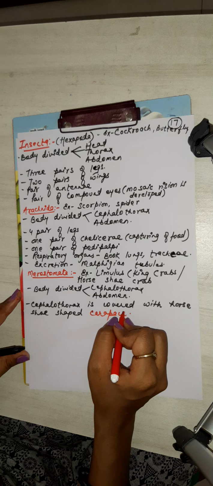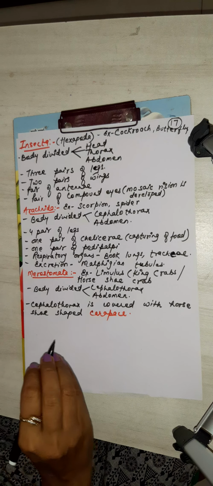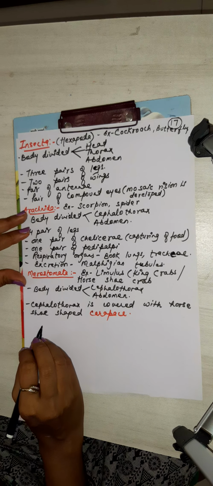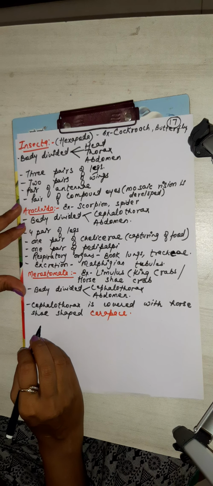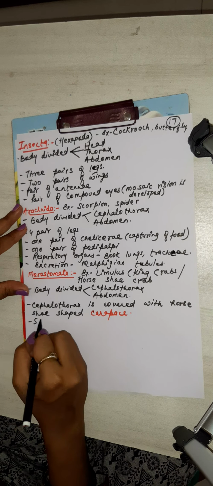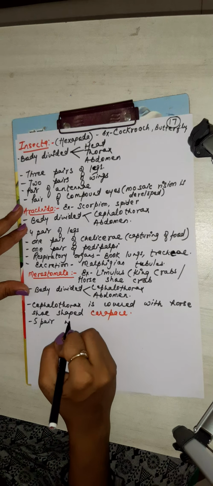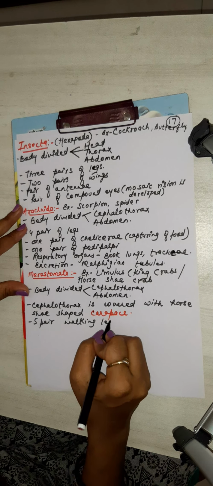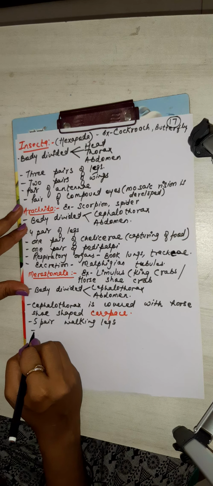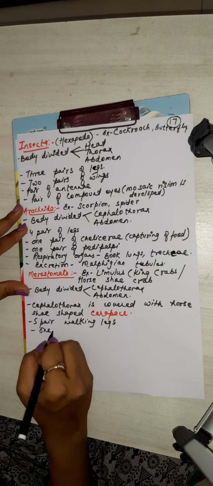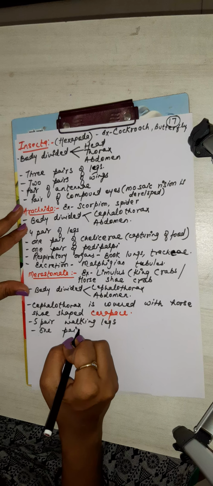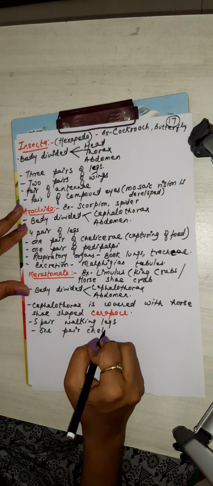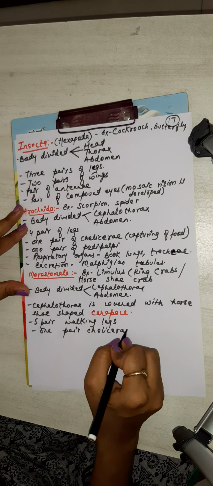And 5 pairs of walking legs, you must have seen crabs. And one pair of chelicerae.